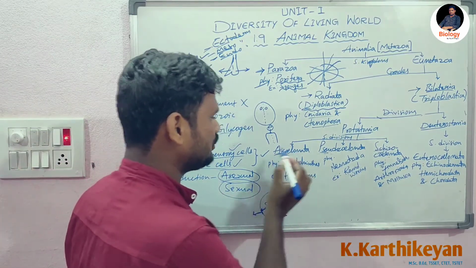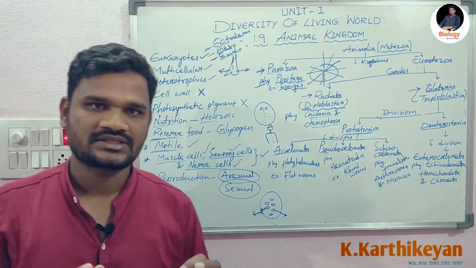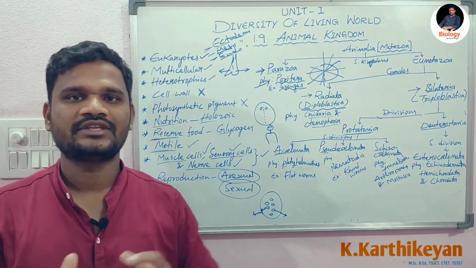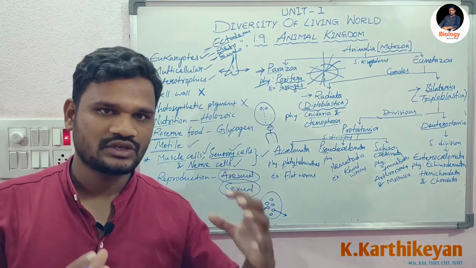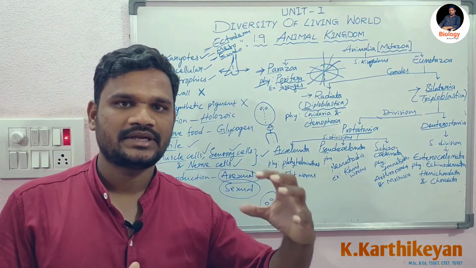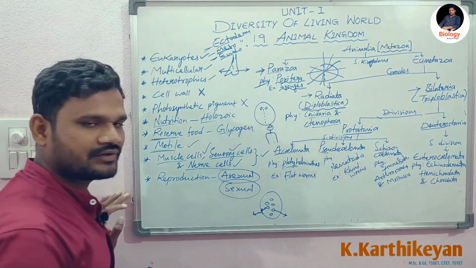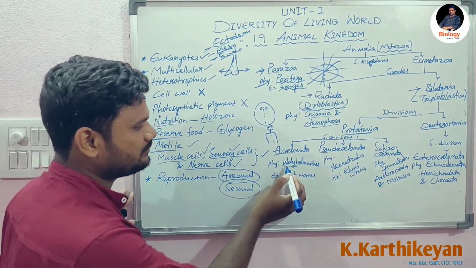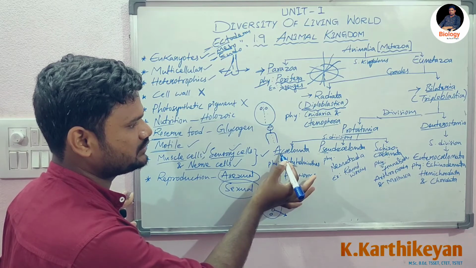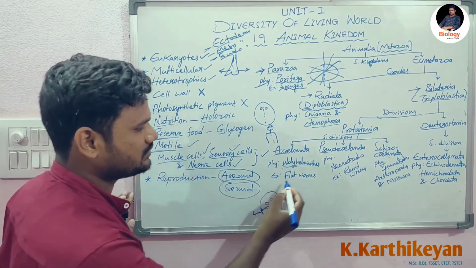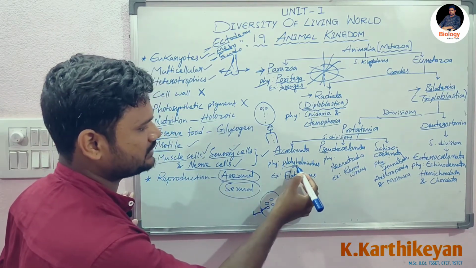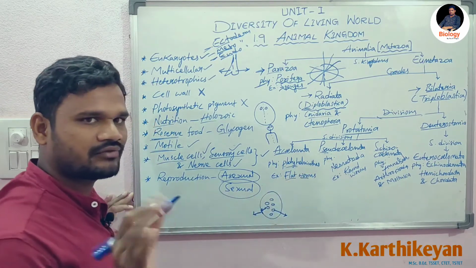Now, in Acoelomata subdivision, we don't have any coelom, which means in the place of a coelom, there is solid material present. Examples: Platyhelminthes phylum. These phylum organisms are present in Acoelomata subdivision. Examples are flatworms. These are the examples for Platyhelminthes phylum.